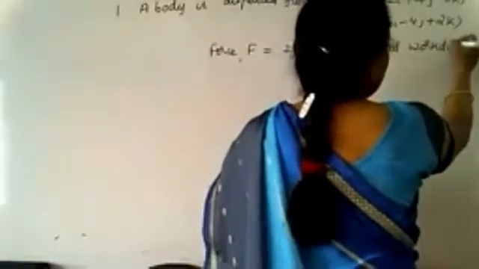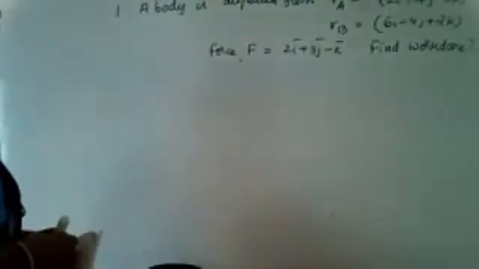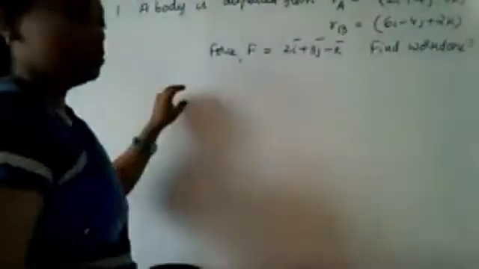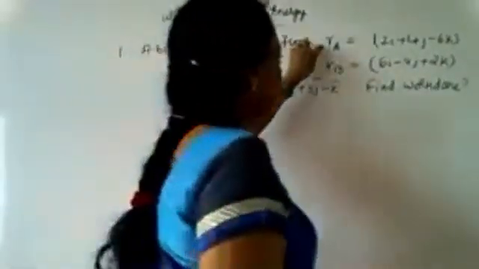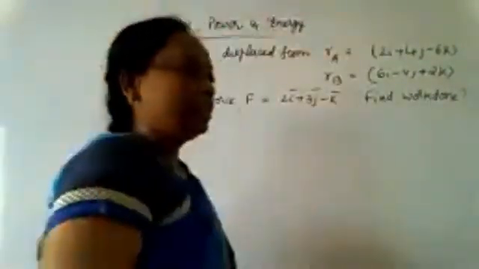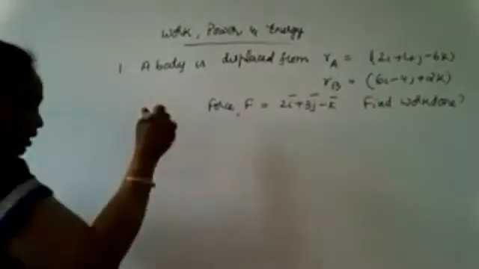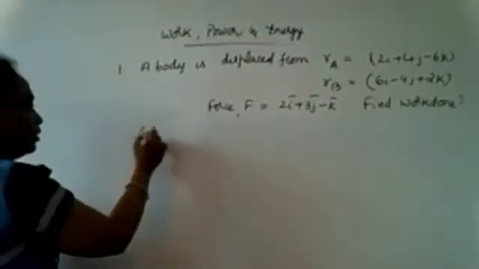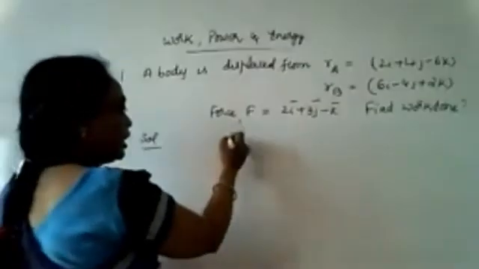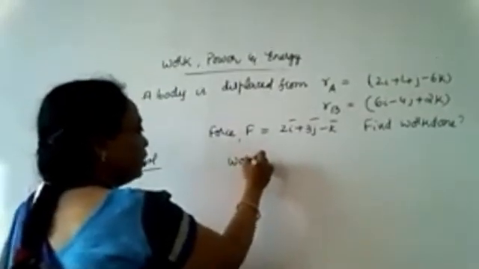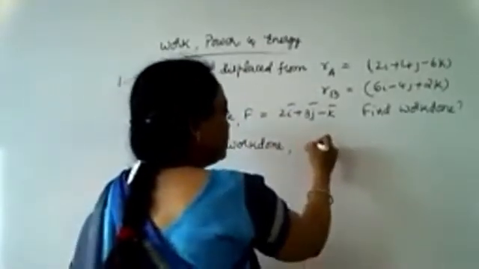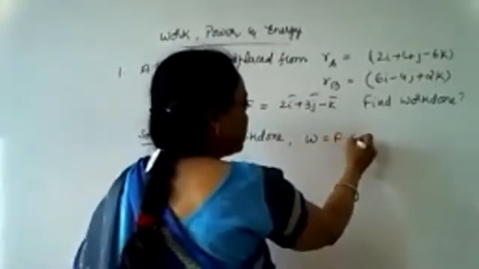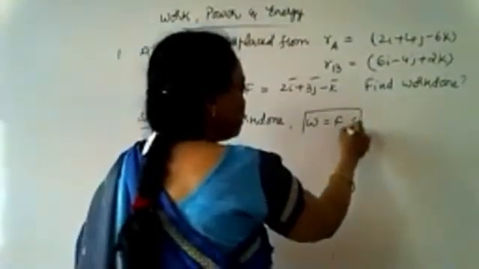How are you going to calculate the work done when the two displacements RA and RB are given? Suppose F is the force and RA and RB are the displacements, then find the work done. In the solution, we use the formula work done W is equal to F dot S. This is the simplest formula.